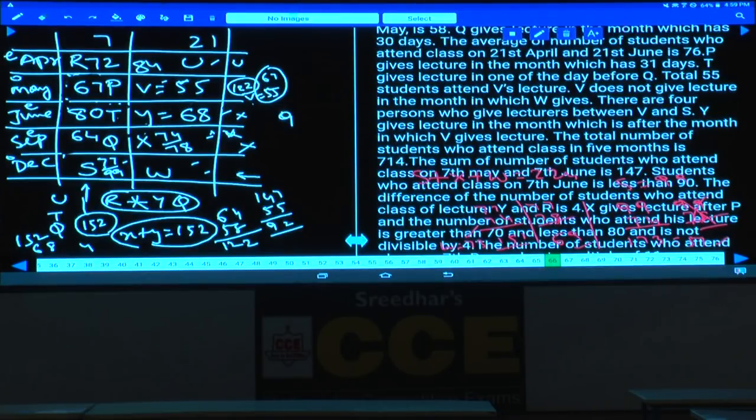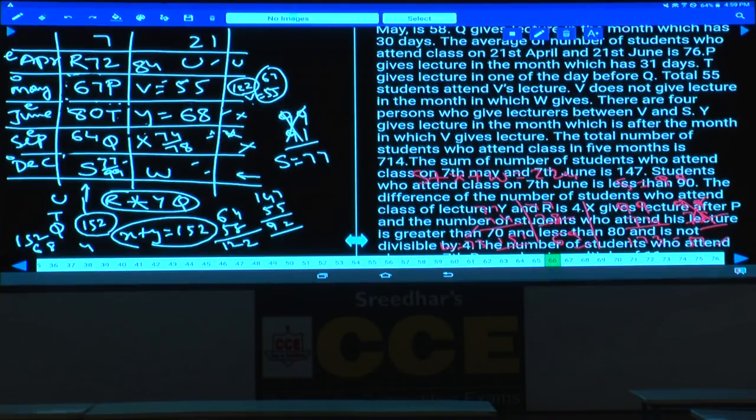Now, if it is 99 and W will be 91, then what is the sum of these? 190. If it is 190, this X must be how much? Now 99 plus this one, it cannot be 74. Hence S cannot be 99. Are you following this one or not? If S is not 99, then S must be 77.